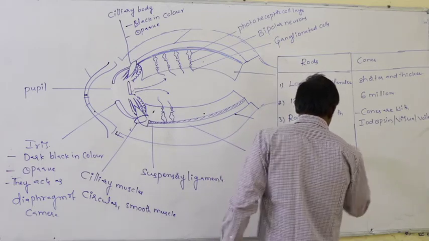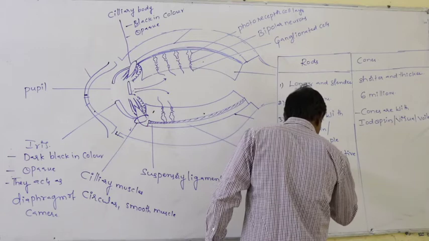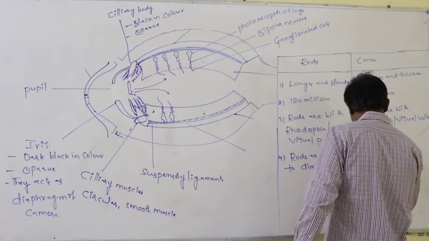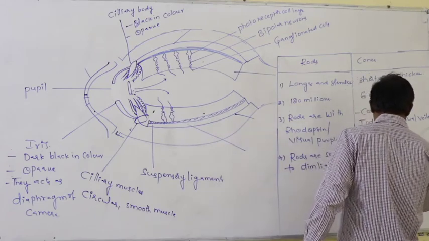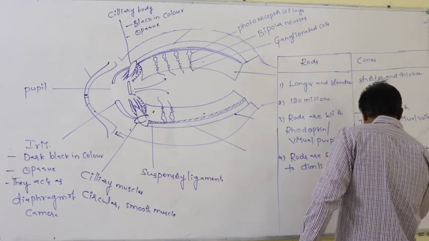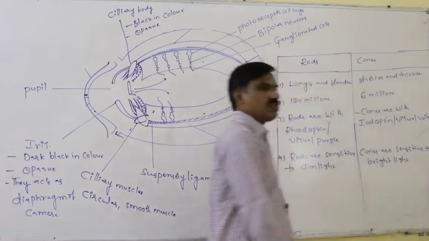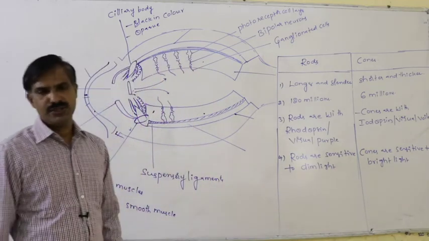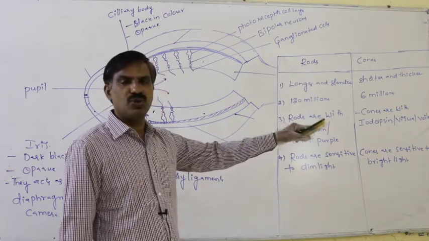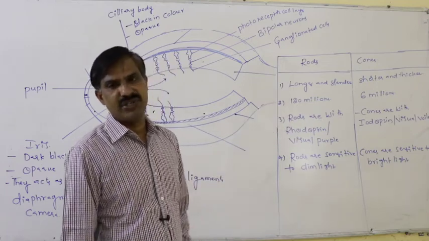Rods are sensitive to dim light. Again, cones are sensitive to bright light. That means rods always receive the dim light, so that only they are useful for dim light vision. Cones are always useful to receive the bright light, so that only they are useful for daylight vision.